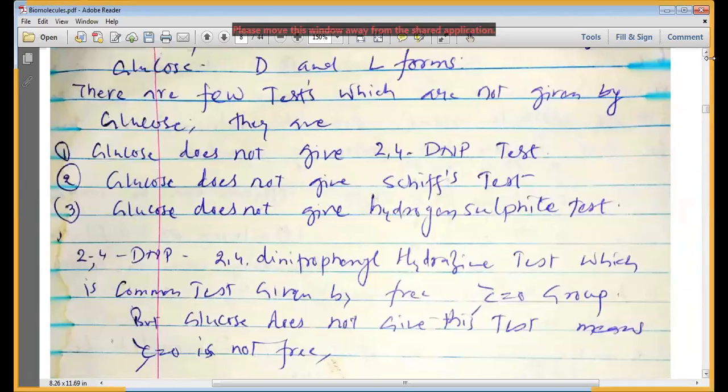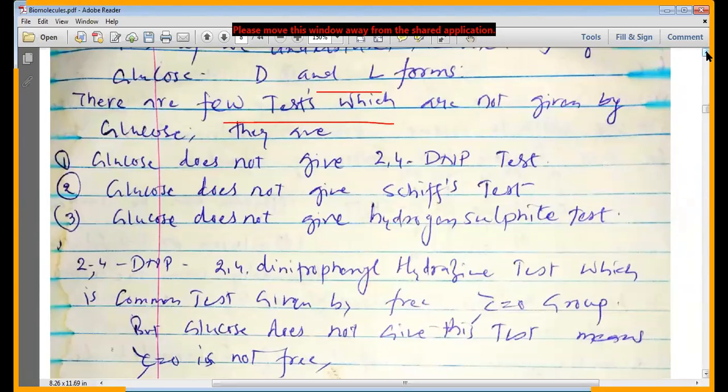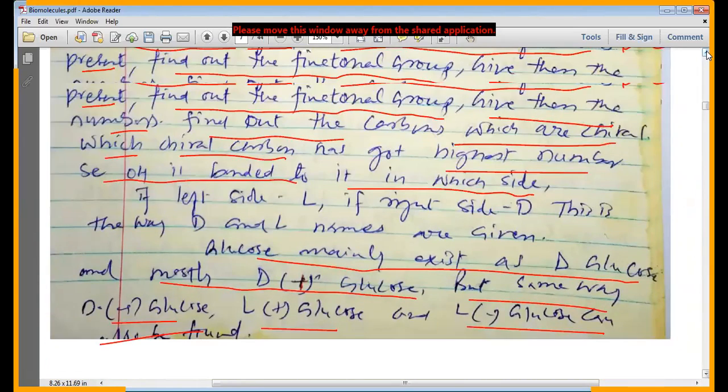So my dear students, when we study the glucose D and L forms, there are a few tests. Okay, just one more thing I would like to share with you. When you look at the glucose,